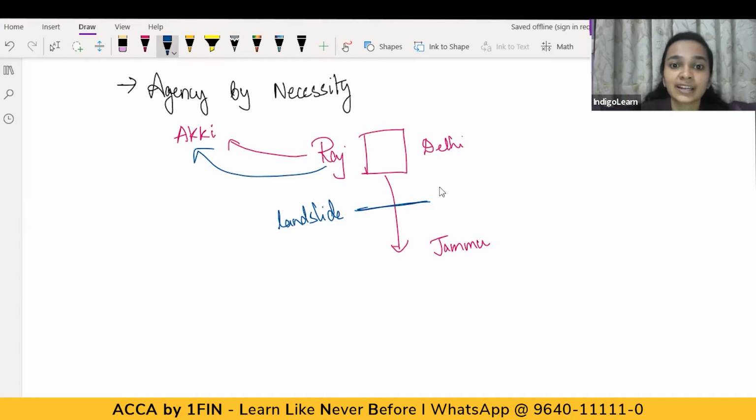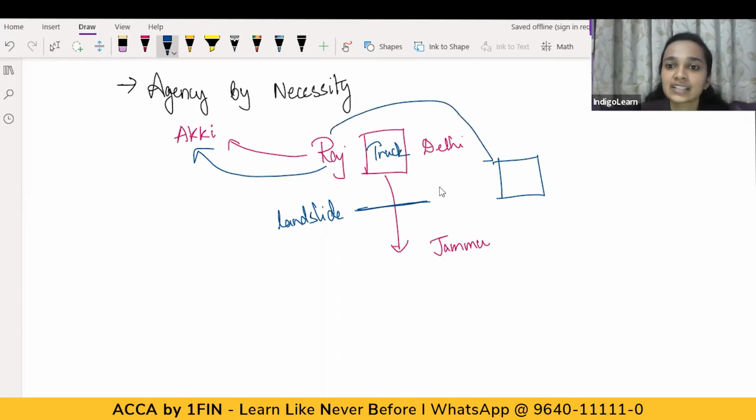Now, the goods are lying in a truck, and the weather is very bad. It is raining heavily. There's storm and rain everywhere. Mr. Raj has to protect the goods. For that, he finds a warehouse or say a godown, and that place had ample space to store the goods which were in the truck.